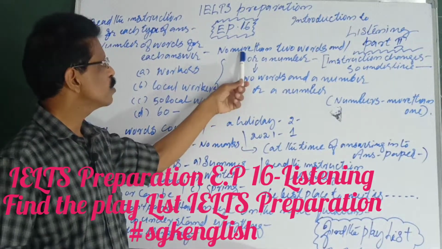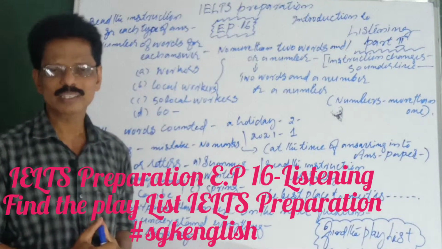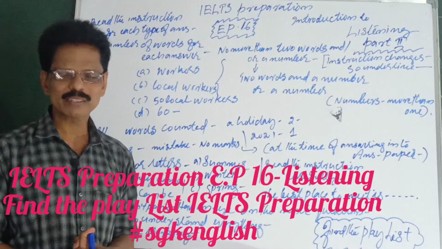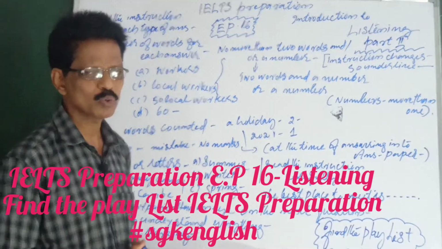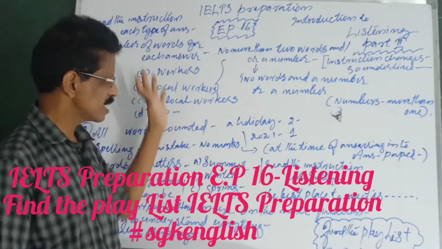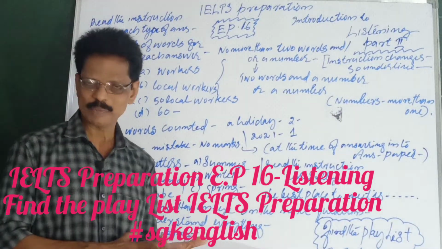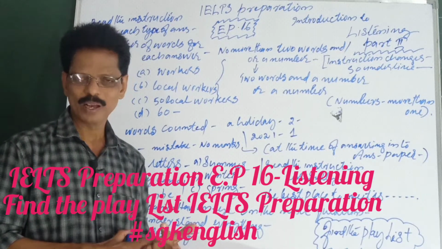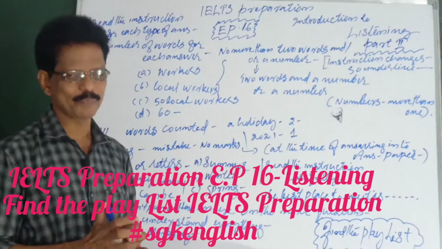No more than 2 words means you cannot have 3 words. You can answer in 1 or 2, but not more than that. All answers are not alike. Sometimes it will be multiple choice, sometimes fill in the blanks, form completion, etc. Accordingly, you have to answer.